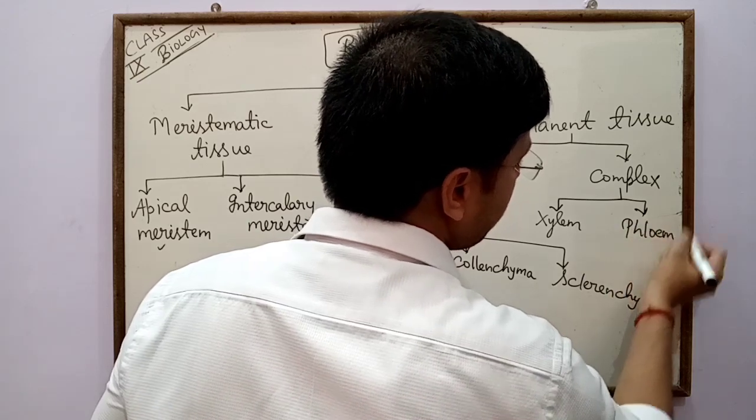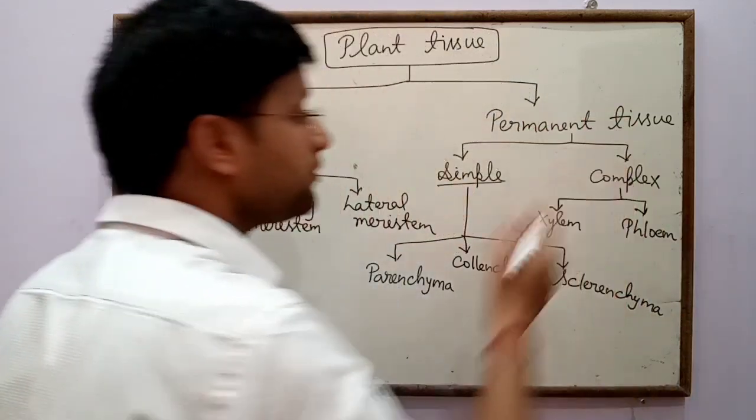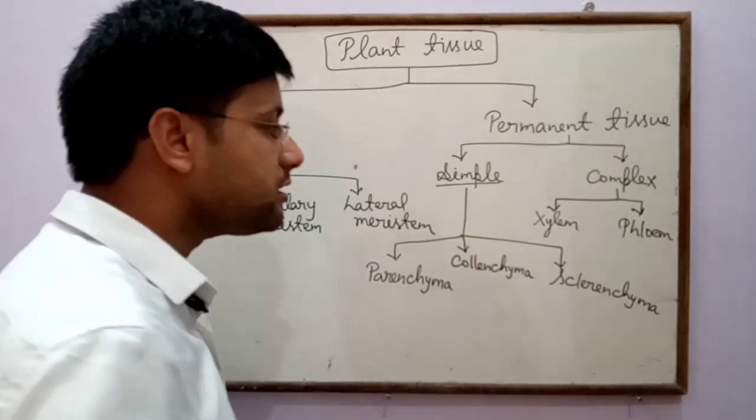Xylem and phloem are both types of complex permanent tissue.